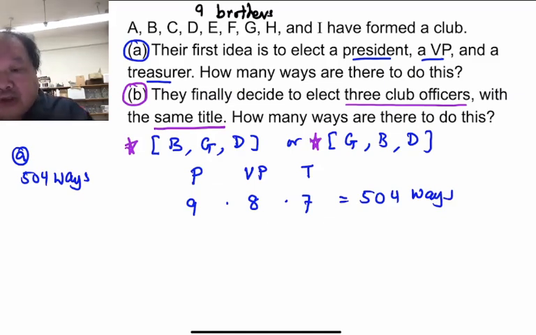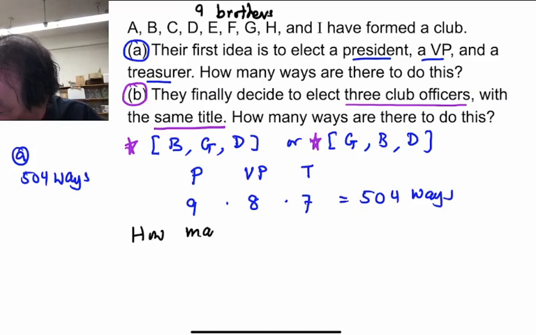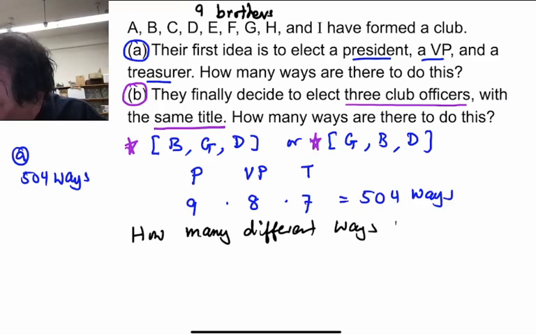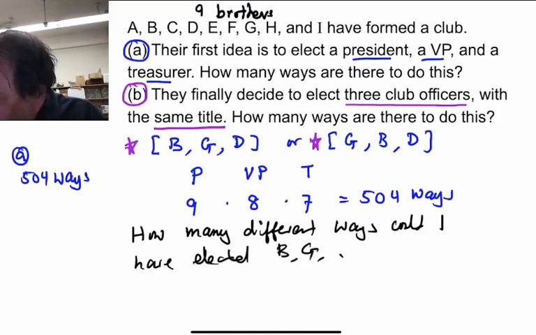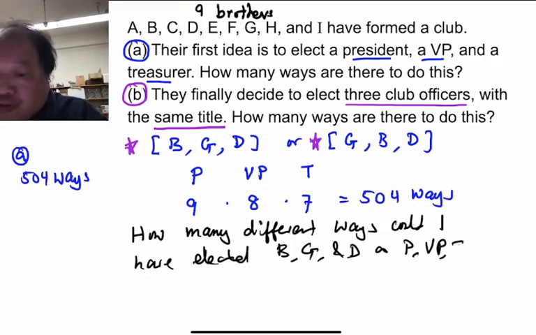And so the question that we're going to want to look at is how many different ways could I have elected B, G, and D as president, vice president, and treasurer.